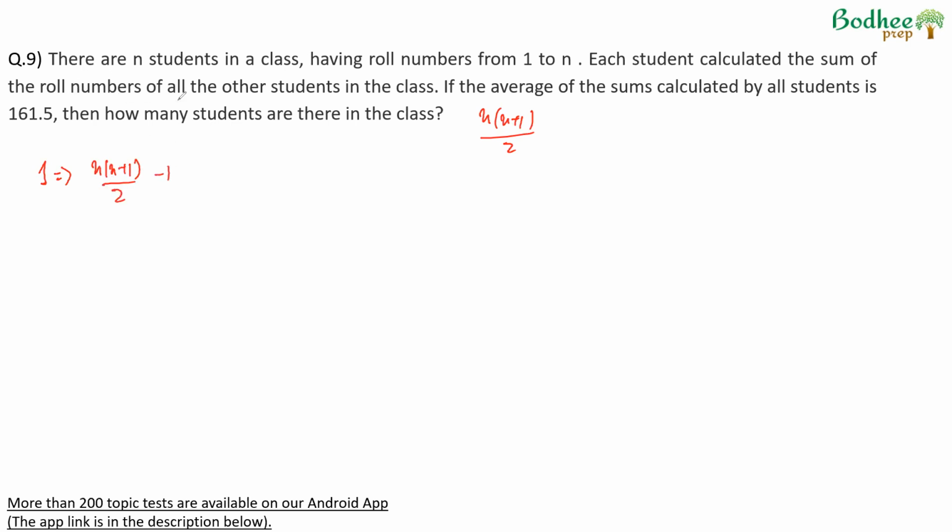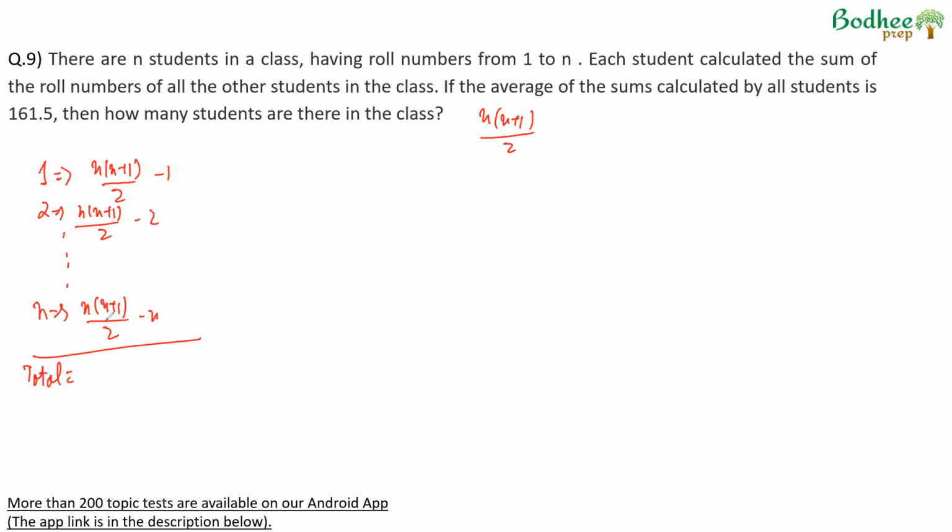Sum of roll numbers of all the other students. Roll number 2 will write n into n plus 1 by 2, the sum of all the numbers minus his own roll number, and so on till the last person who will write n into n plus 1 by 2, the sum minus his own roll number. If the average of the sums calculated by all the students... Now we know the sums calculated by all the students, we find out the total sum of these. Total sum of these will be,